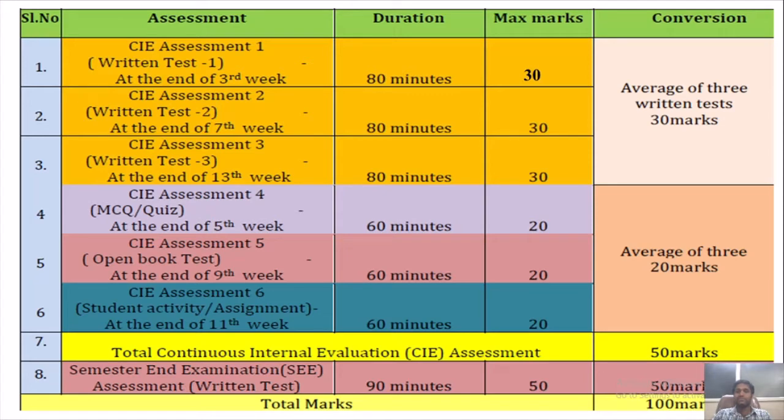That is 30 marks. Next, CIE 4, CIE 5, CIE 6. Those are for MCQ, open book test. Student activity will be conducted for 20 each, and the average of which will be taken, that is 20 marks. Total CIE evaluation will be for 50. Semester end is for 50. Total 100 marks.